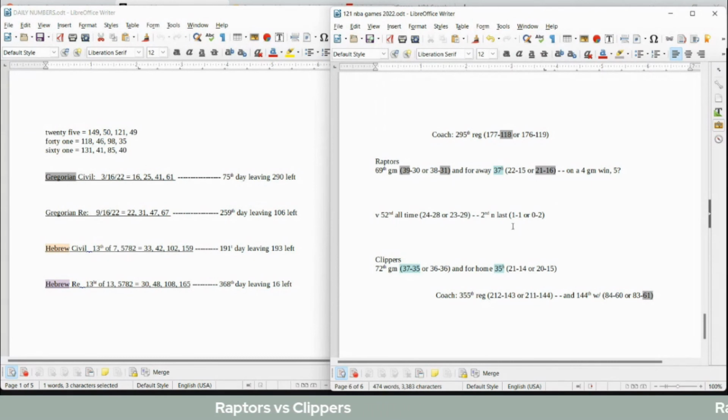This is a revenge game for Clippers. They can even the score 1-1 head-to-head, like an 11. So we got the 37-35 revenge narrative, 31, 21-16 for the 46. I think that's about all I had for them.